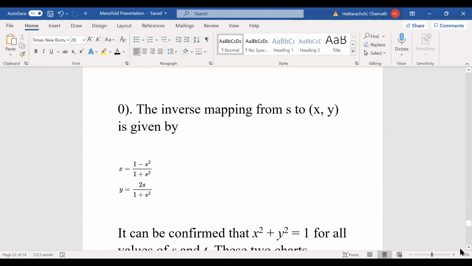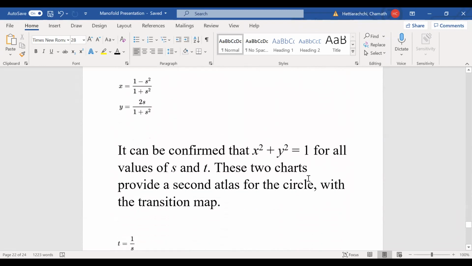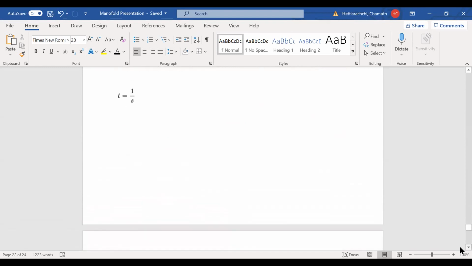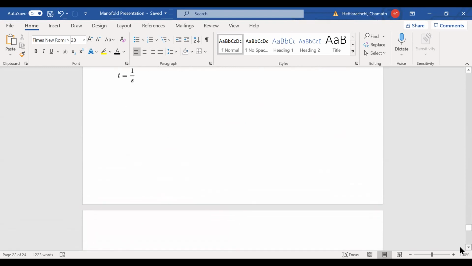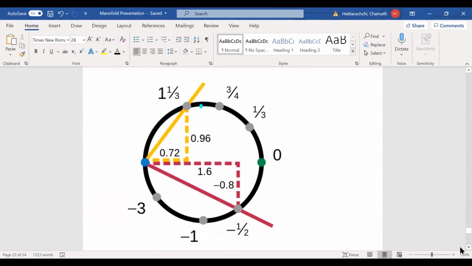Now we can confirm that x squared plus y squared is equal to 1 for all values of s and t. So this provides the second atlas for the circle, with the transition map t is equal to 1 over s. Here's the figure one more time, using the slopes.